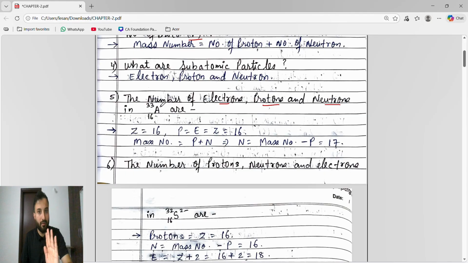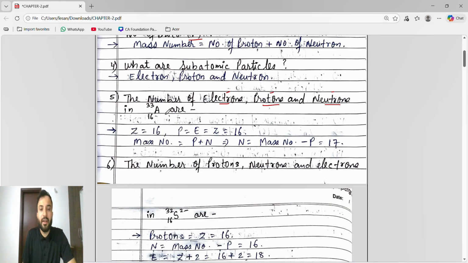Okay, so don't get confused. Non-neutral means when the atom has a charge, so we say it is a non-neutral atom. So non-neutral atom means ion. Positive charge is cation, negative charge is anion. Okay. So the number of electrons, protons and neutrons we have to find for this.